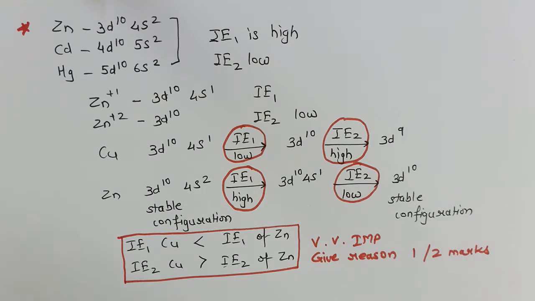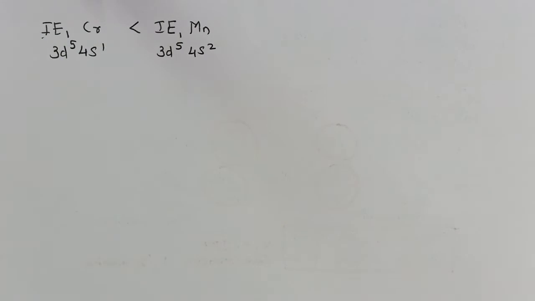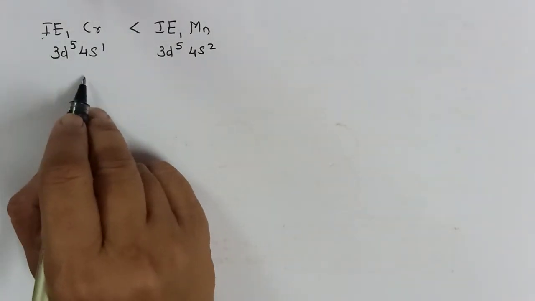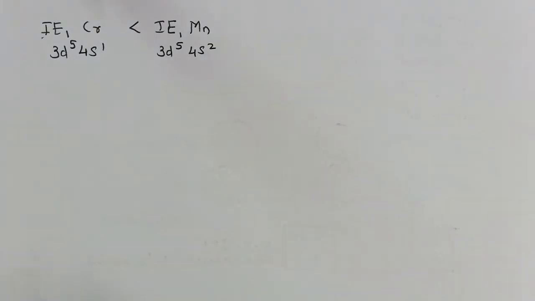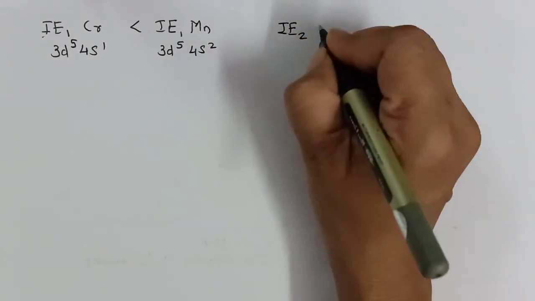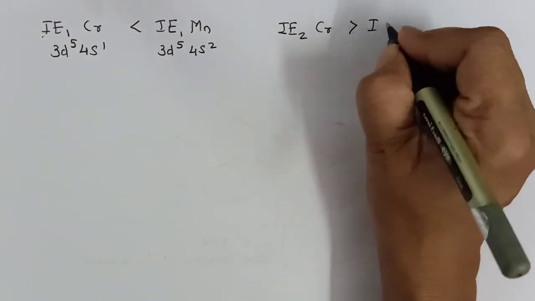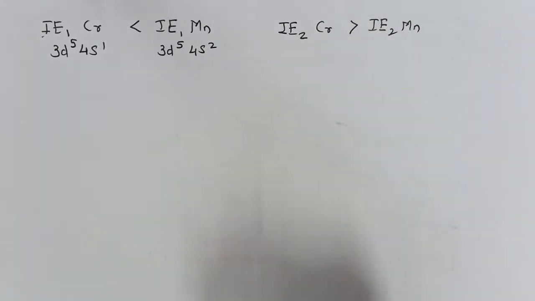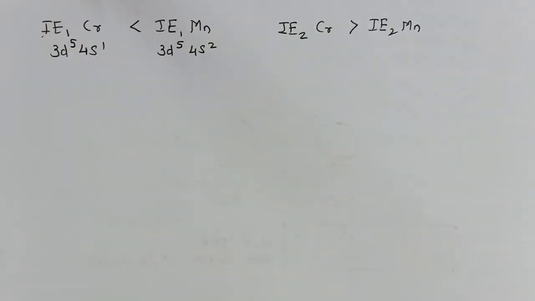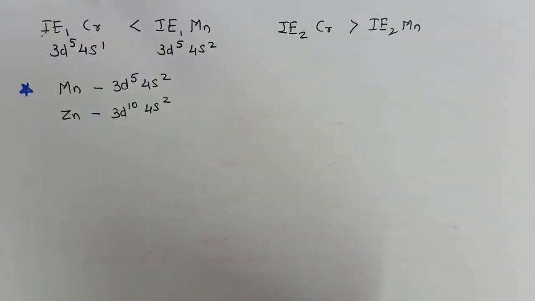Let us discuss the next example. The same way, first ionization enthalpy of chromium will be less than first ionization enthalpy of manganese because of the stable configuration. Now as soon as manganese loses one electron, it will achieve 3d5 4s1 configuration. Therefore the loss of second electron becomes easier for manganese, and I will say second ionization enthalpy of chromium will be higher than second ionization enthalpy of manganese, because there will be only loss of one electron and chromium will have already 3d5 stable configuration.